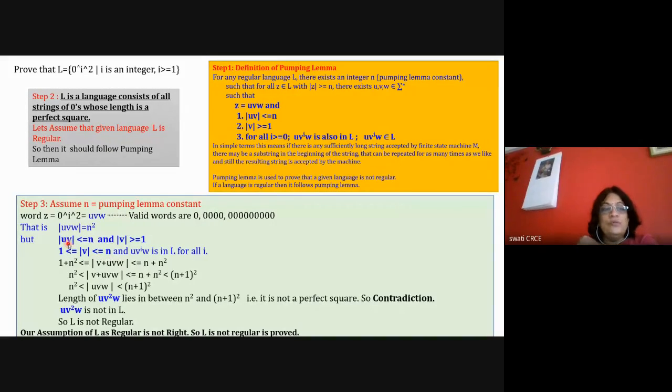If UV is less than or equal to N, only V is also less than or equal to N. So we are just removing this U from here. If the magnitude of UV is less than or equal to N, we can say that V is also less than or equal to N. So I'm rewriting it like this. And for UV raised to i, W is in L for all i. So now this is the equation.